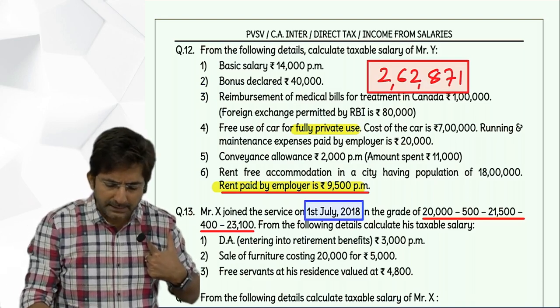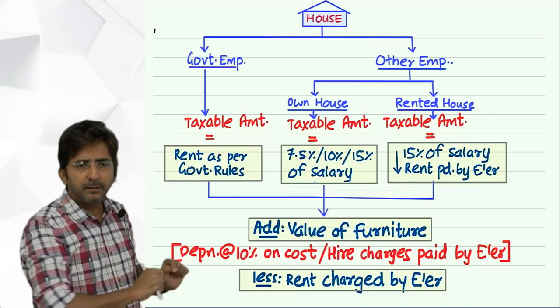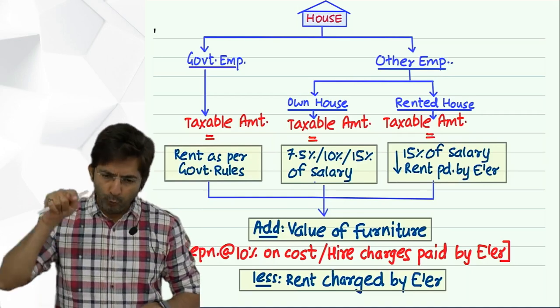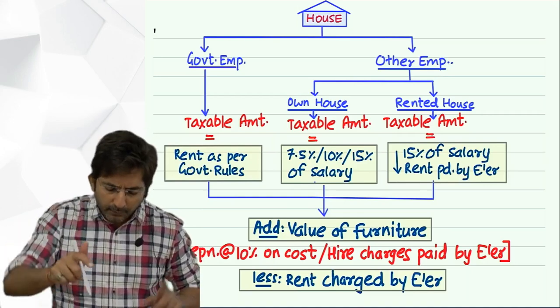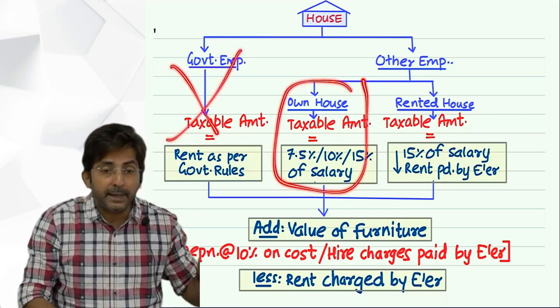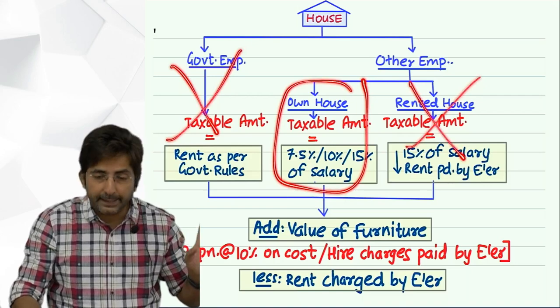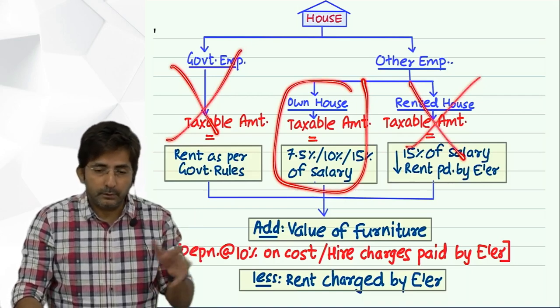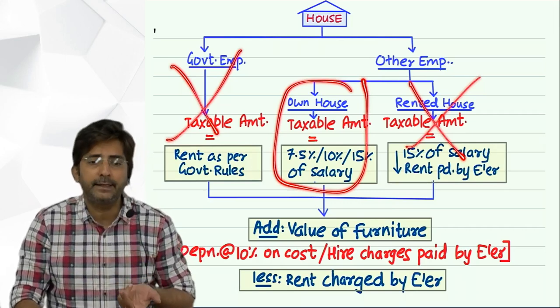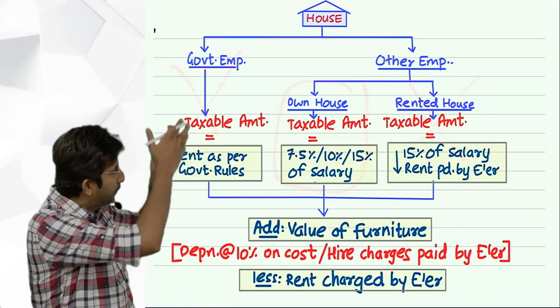So system means, go as per this. In the question, they will unnecessarily give population every time. But do we need population every time? We need it only in this case. Not even in government employee, not even in rented house. So the question will give population data every time, but we have to decide when we need it, and we can decide if we go as per the proper flow.